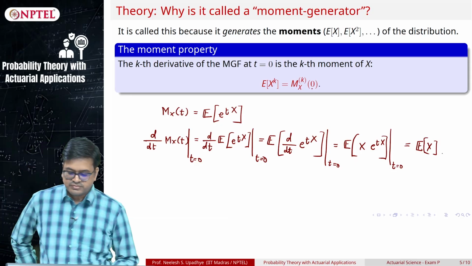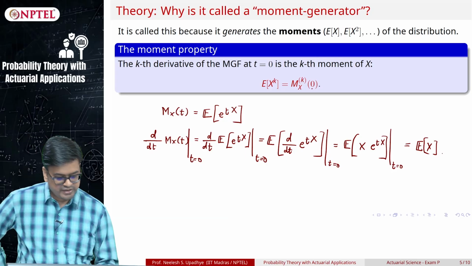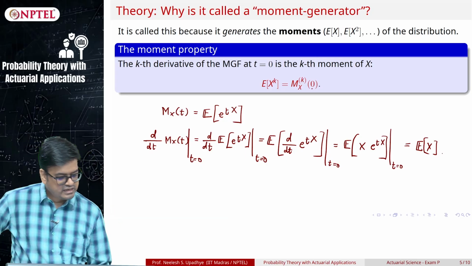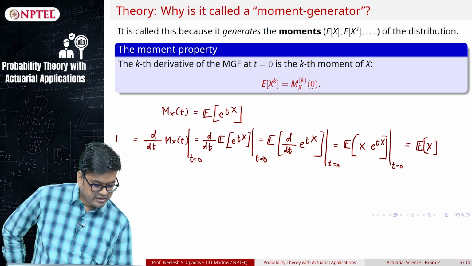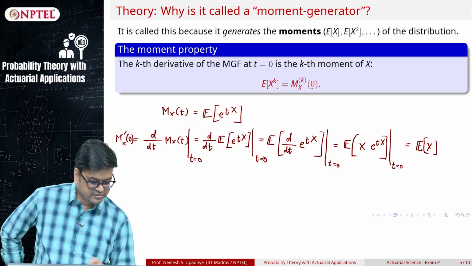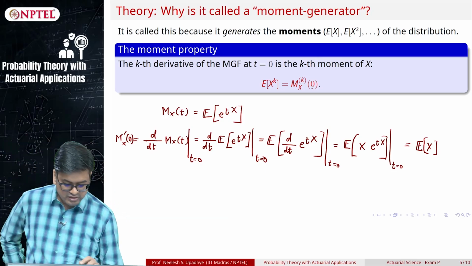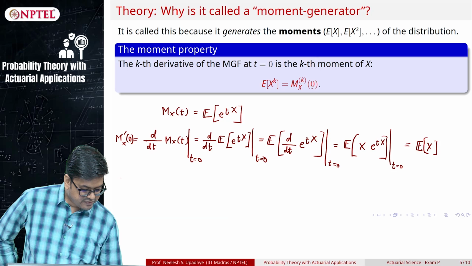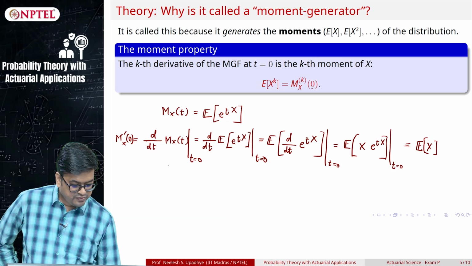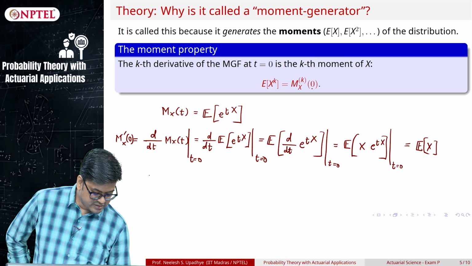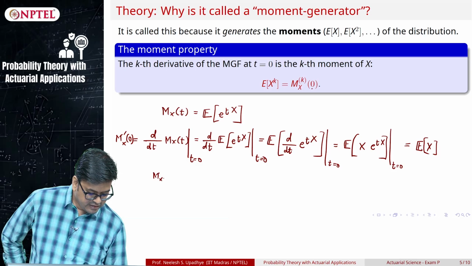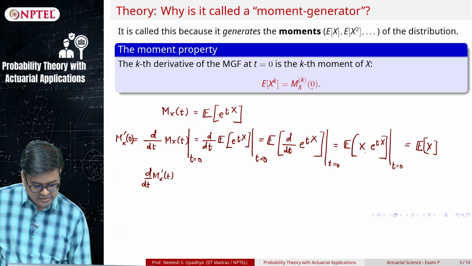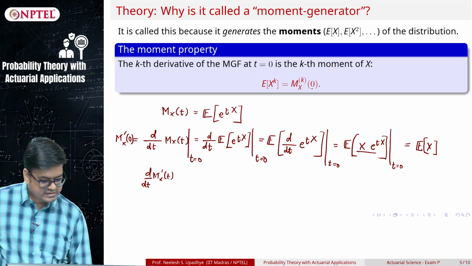Basically, I have taken M_X dash at 0, right. If you are not satisfied with this and you want to check further, you can. If you want to take the second derivative, which is the derivative of M_X dash (t), you differentiate it again d/dt, then you are essentially taking a derivative of this X e raised to tX.